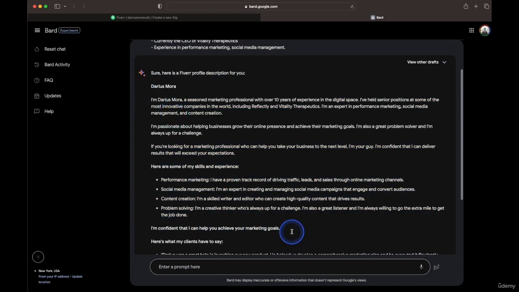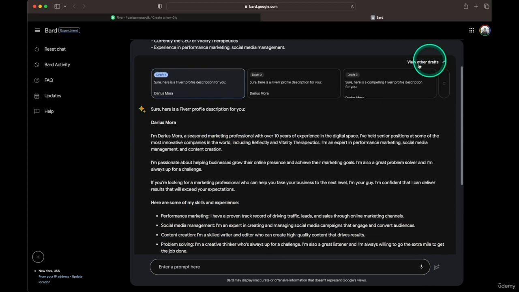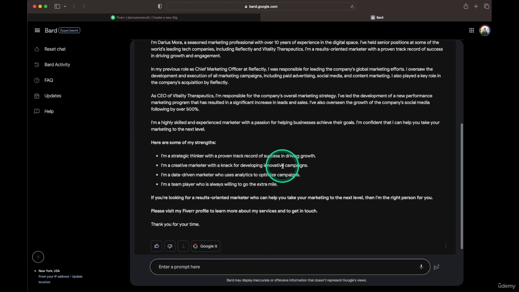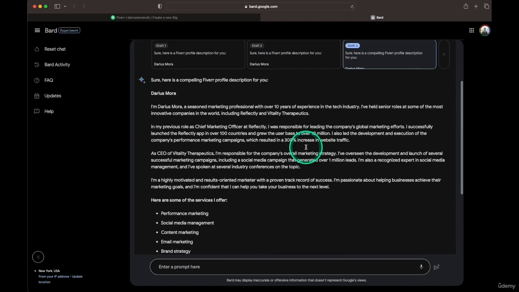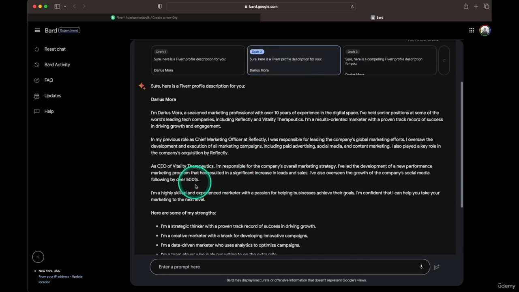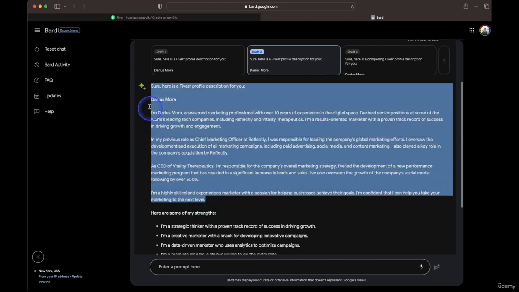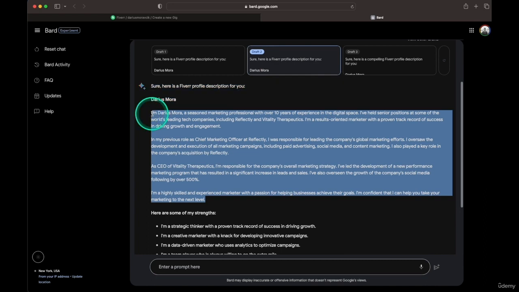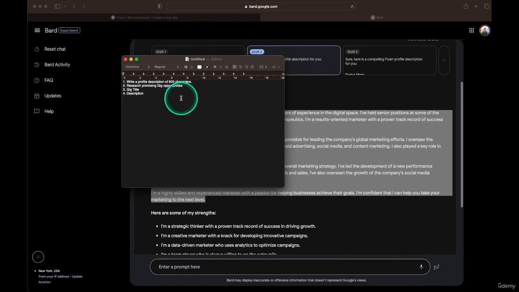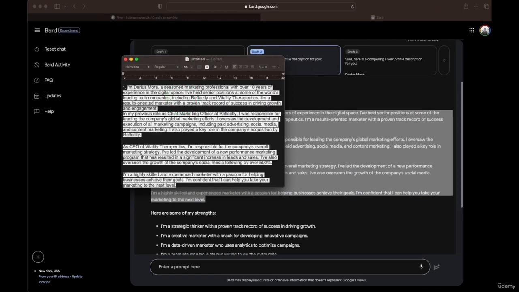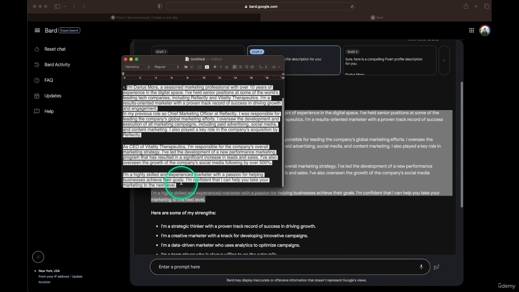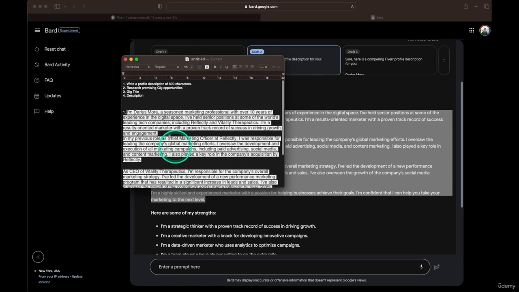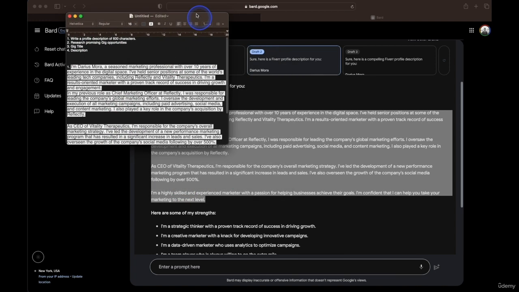But I'm going to go ahead and copy this part. And again, we have the other drafts. Let's see if these are interesting. I think I'm going to go ahead with this second one. Actually, this one is pretty good. So let me just copy this part. I like this one. There we go. And so our first task is done, and we'll cut it down if it's more than 600 characters. Okay, so the second task is research promising gig opportunities.